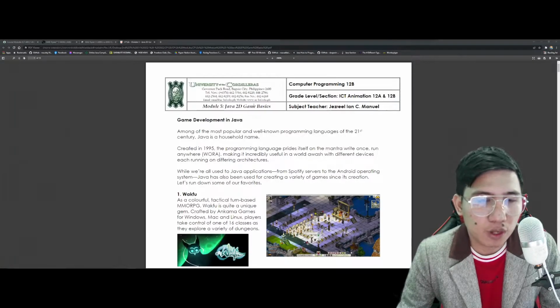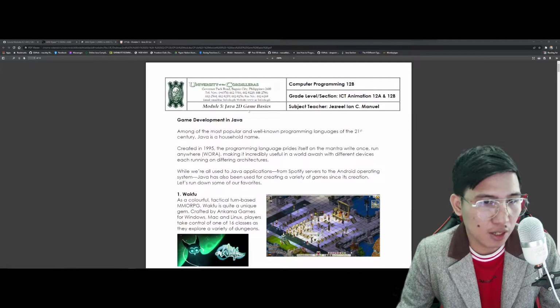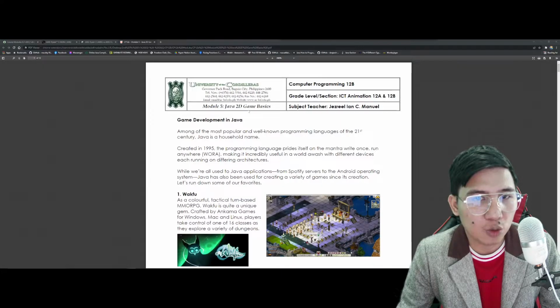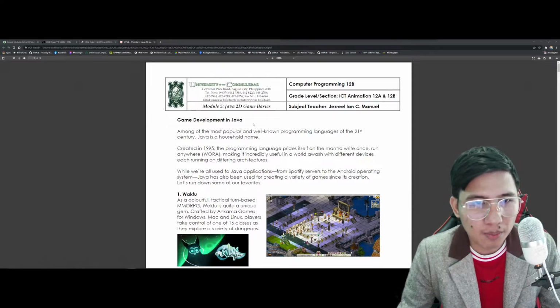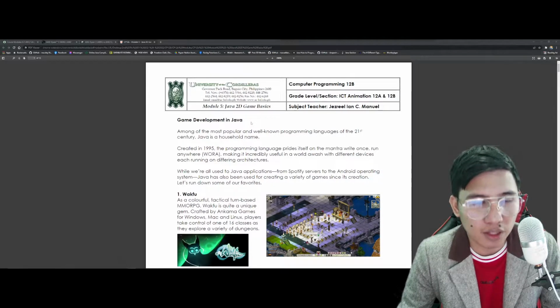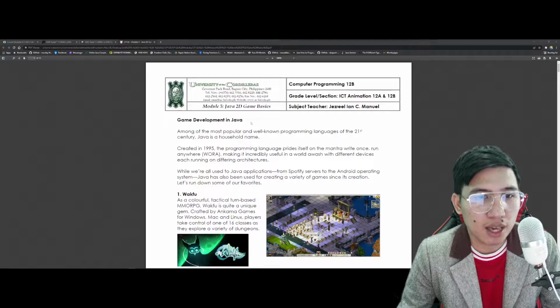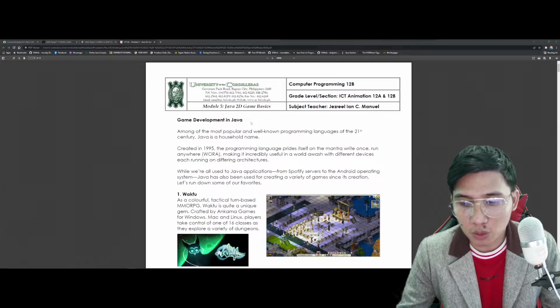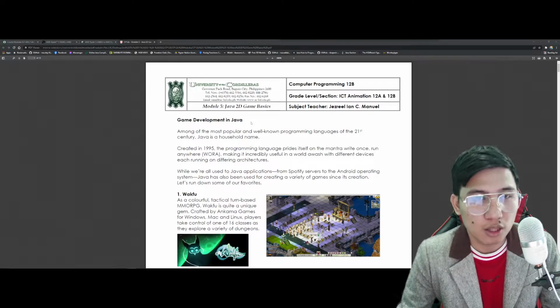So, good afternoon, everyone. Let's go ahead and discuss here the Java 2D game basics. Now, we will talk about the basics, only the basics. Do not try to set your expectations too high, na in which gagawa tayo ng mga Unity level or Unreal Engine level na type ng mga games natin dito. I'm just going to at least introduce to you the different methods, the way on how we import some sprites sa mismong game na gagawin natin.